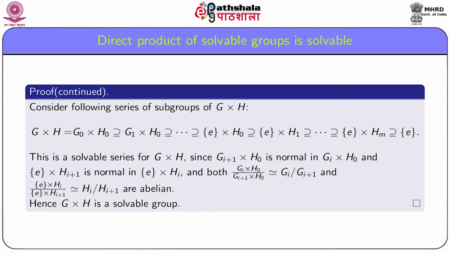Hence, the above series is a solvable series for the group G × H, and it follows that the product G × H is a solvable group.